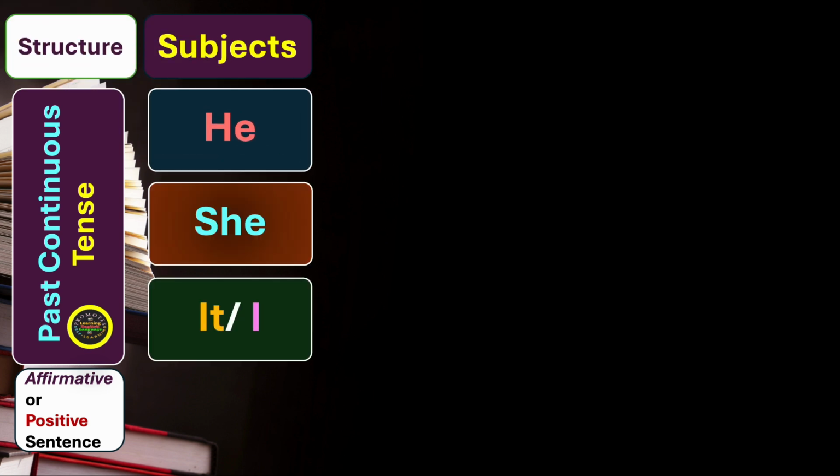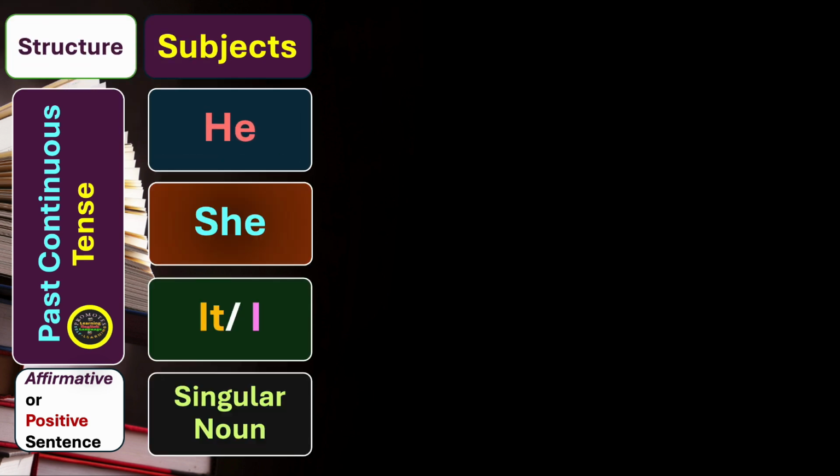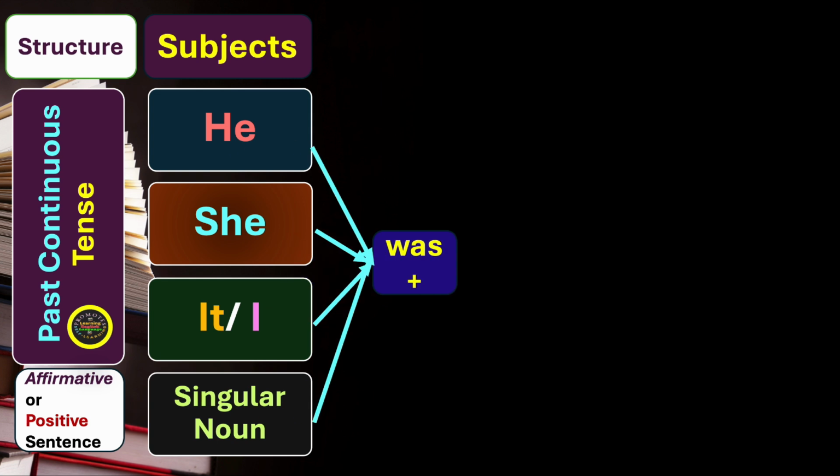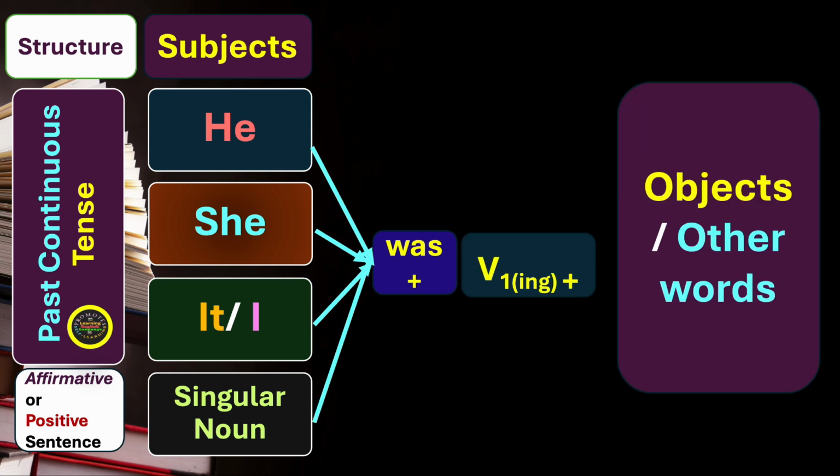The structure of past continuous tense in the affirmative or positive form of sentence. If we have subjects like he, she, it, and also I, and a singular noun, then we use was plus the first form of the verb with ing, and then we have objects or other words. Let's see the examples of past continuous tense.